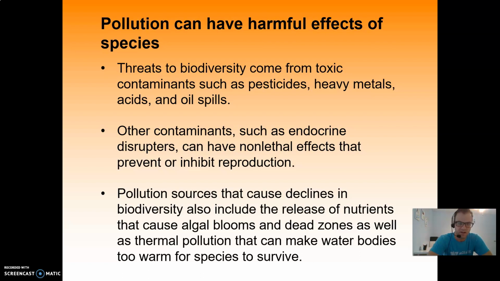Pollution sources that cause declines in biodiversity also include nutrients, like we've talked about before, which cause eutrophication, algal blooms, and dead zones. Also, thermal pollution can make water bodies too warm for species to survive. This happens a lot with power plants. Power plants take in water, generate electricity by turning that water into steam, and then dump that warm water back into water that was once cooler. This causes major temperature changes and can totally change the ecosystem.